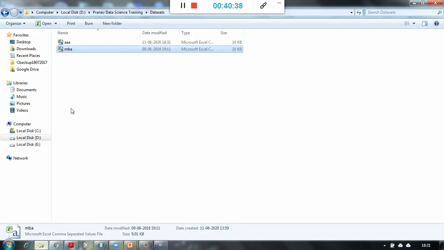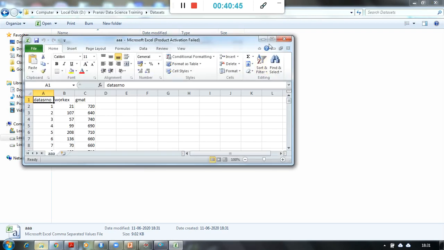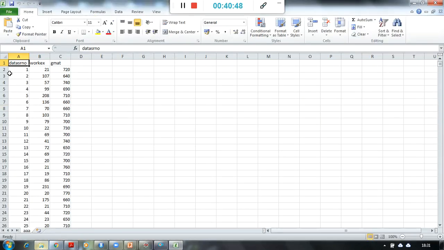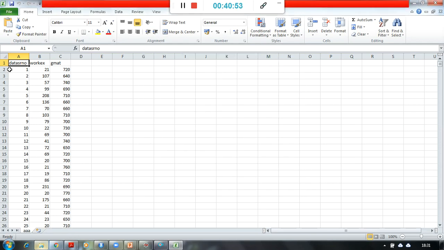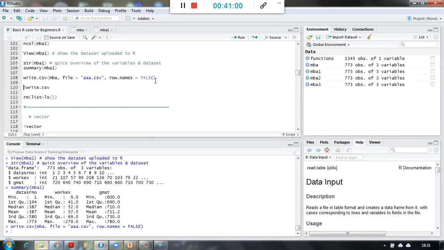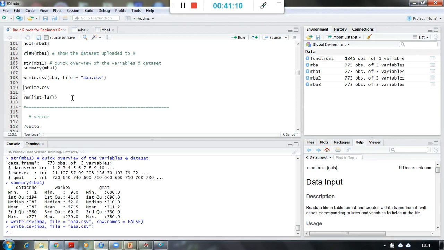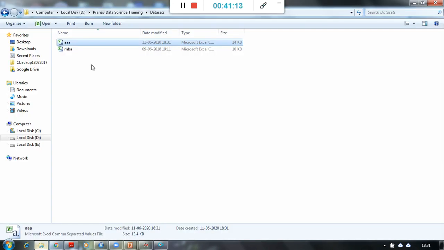So let us go and check. Look at this. AAA file has been created, and if I open this file, you will see over here these are the row labels or row names, not the first column, basically row labels or row names. And this is the first column. If I don't say row names equal to false, and if I write a file, let us go and check it again.